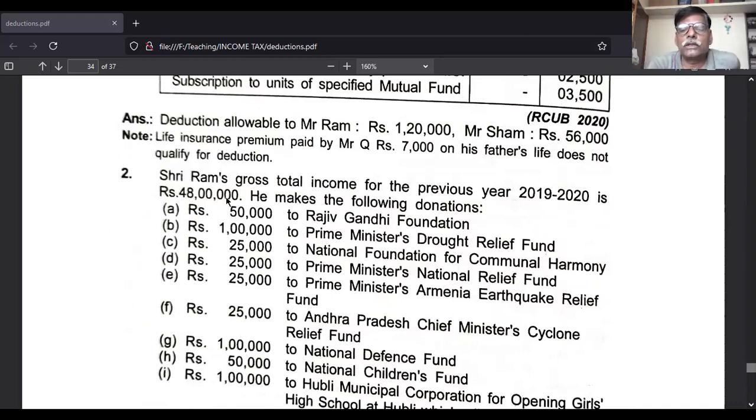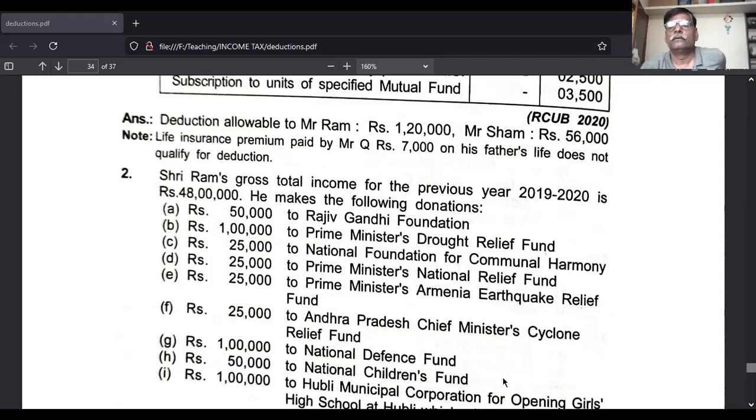And out of this 48 lakh, you deduct three items: one is capital gain, second is share of association of person, and third is other deduction. There is no other deduction, no capital gain, and no share of association of person. So 48 lakh into 10% is 4,80,000. 4,80,000 or the inner column, whichever is less, goes to the outer column. And take the total of the outer column; that is the qualifying amount.